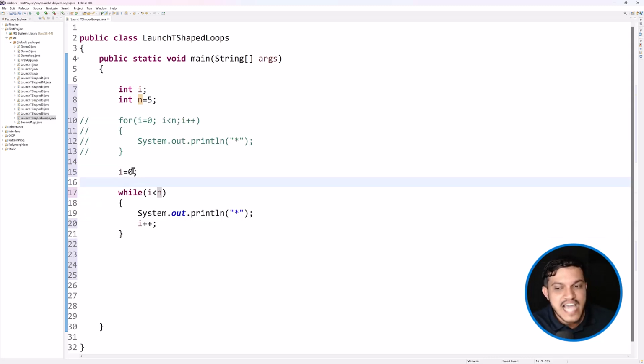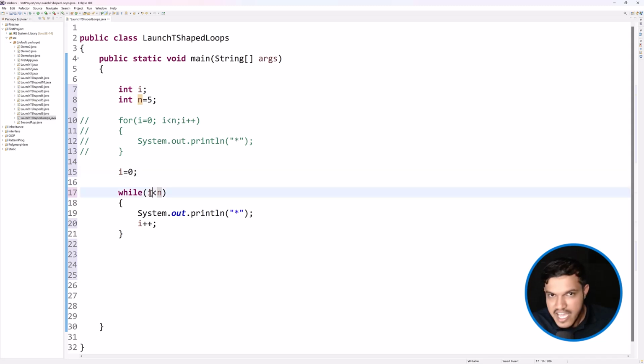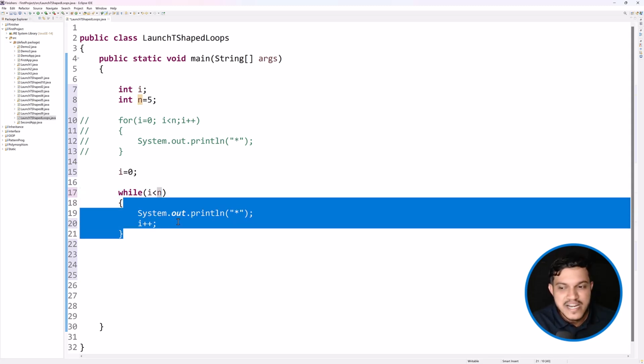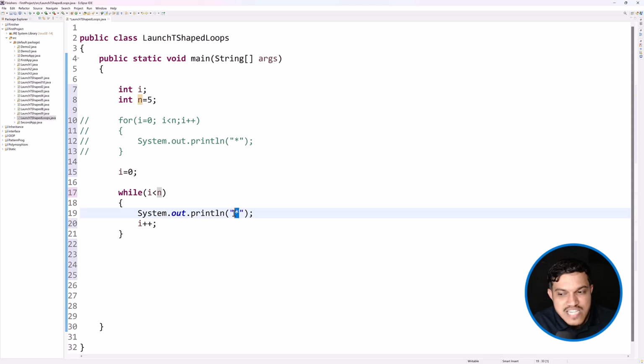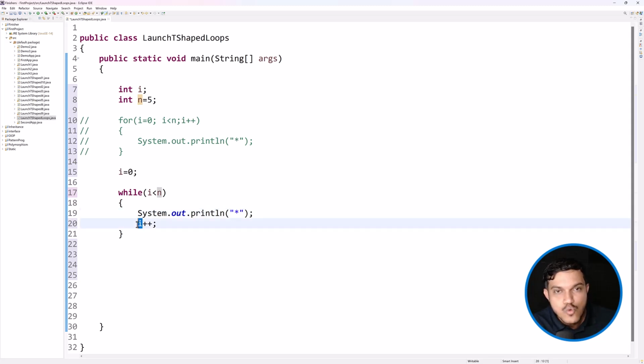I am initializing the i value 0. I am checking is 0 less than n. Inside n we have 5. So is 0 less than 5, it is resulting in true. As long as this condition is true, please repeat whatever activity we have here. I am printing stars. After printing 1 star, I am incrementing the value of i to i++. That means if it is 0, it will become 1. If it is 1, it will become 2. Fine. So it will keep on incrementing 5 times.